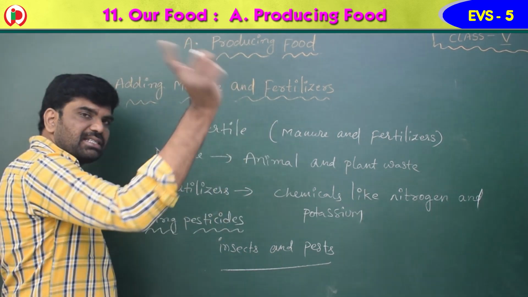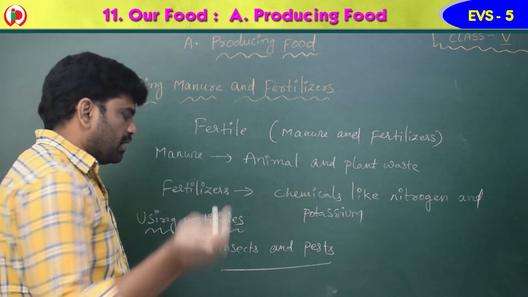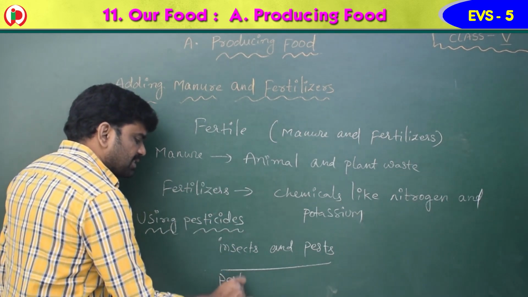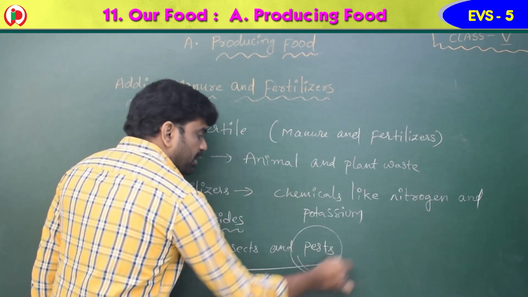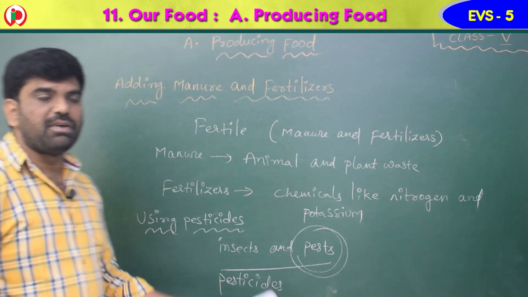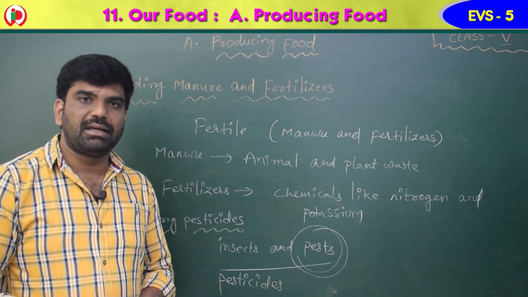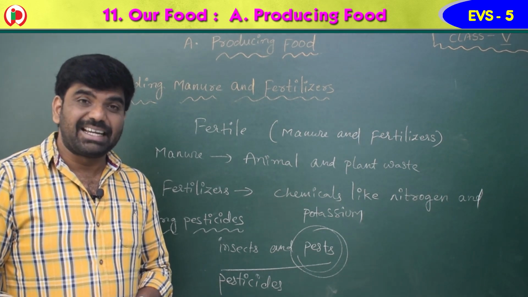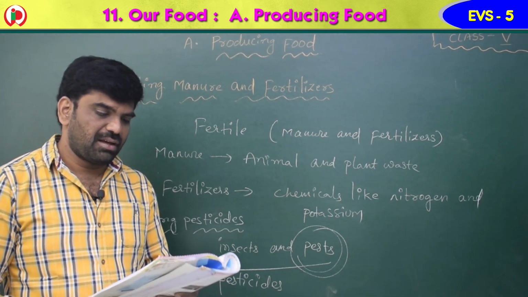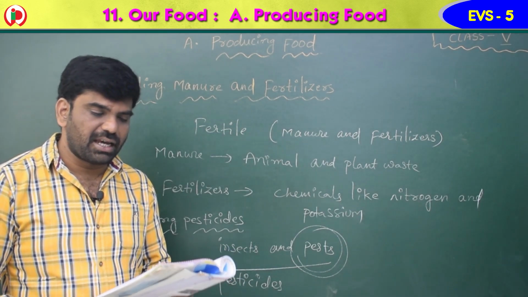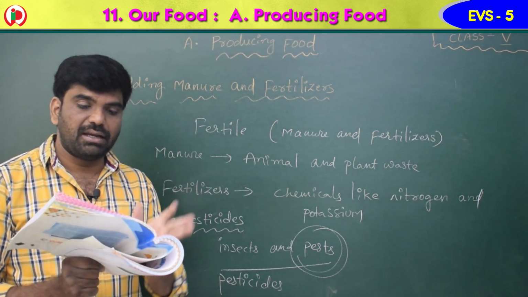So we have seen the weedicides. If you spray the weedicide, the weeds are controlled. If you spray the pesticides, the pests are killed. Why? Because these pests are very dangerous, children. If we allow the pests to grow, we can't get the crop properly. That is why the pests should be killed with the help of a chemical called pesticide. Spraying of chemicals should be done very carefully.